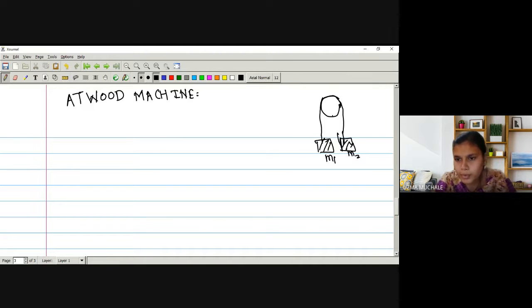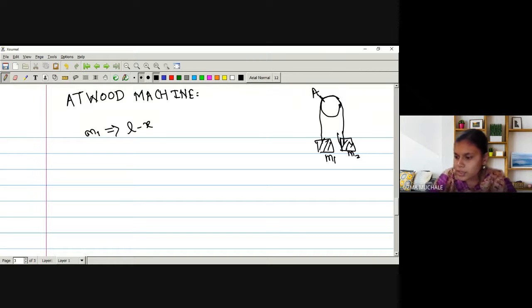So the two masses M1 and M2 are connected by an inextensible string, and this string passes through a pulley, and let the total length of the string be L. Now we will keep one point constant. We will find the distances of M1 and M2 from some fixed point A. If A is a fixed point, the length of mass M1 from the pulley is L minus X. Total length is L, and the distance of mass M1 from point A, or from the pulley, is L minus X.